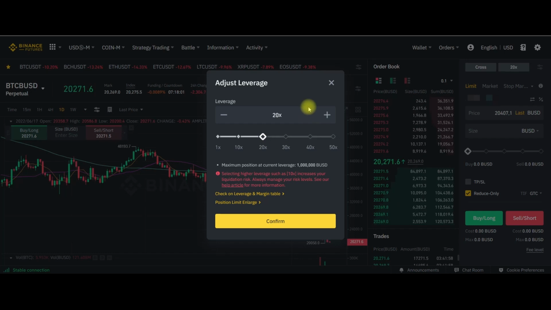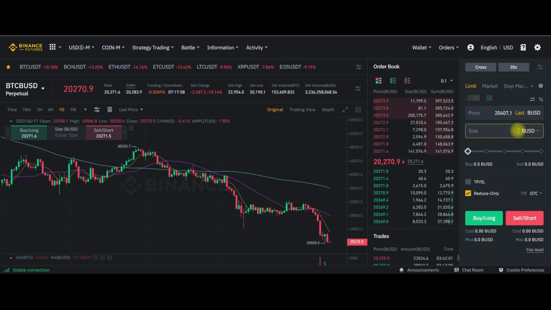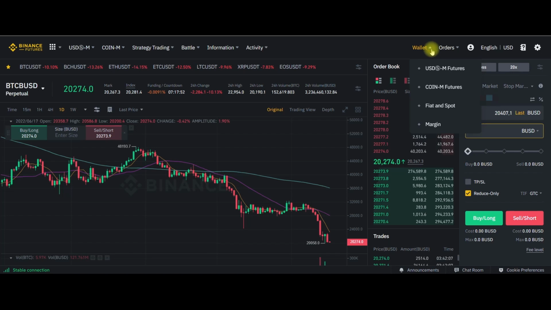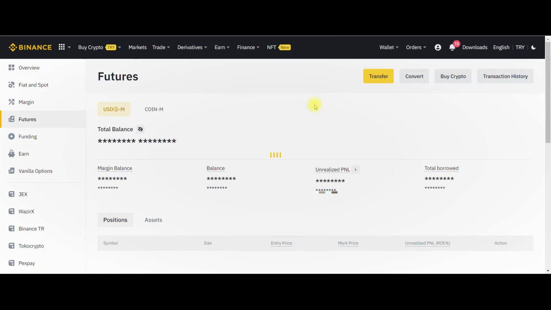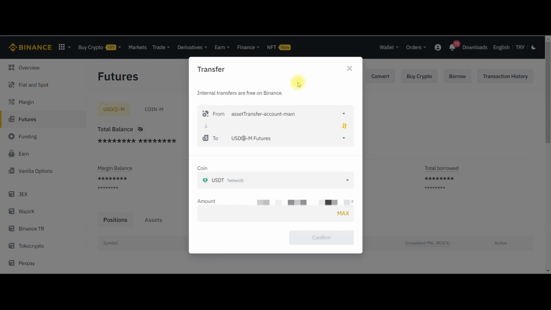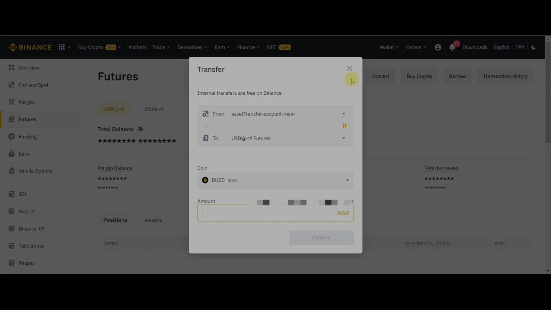You can specify your investment amount in the size section. However, here you first need to transfer money to your futures account. It's very simple. Go to the wallet menu above and click on the USD-M futures option. Then click the transfer button. Here you can transfer from your main wallet to your futures account. You should select BUSD in the coin section. Here you can specify the amount you want. Then, let's go back to our previous page by confirming.